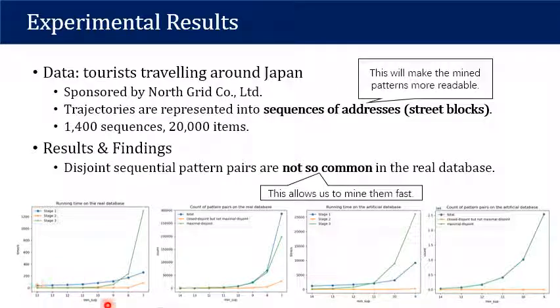However, just see the results of the artificial database. We will see that the number of the patterns and the runtime are a lot higher and longer than that of the real database. This means that the disjoint sequential pattern pairs are not so common in the real database, but they could be more common and more frequent in the artificial database. So this means that in real cases, the feature of the database allows us to mine these patterns fast. So that's all about the experimental result.